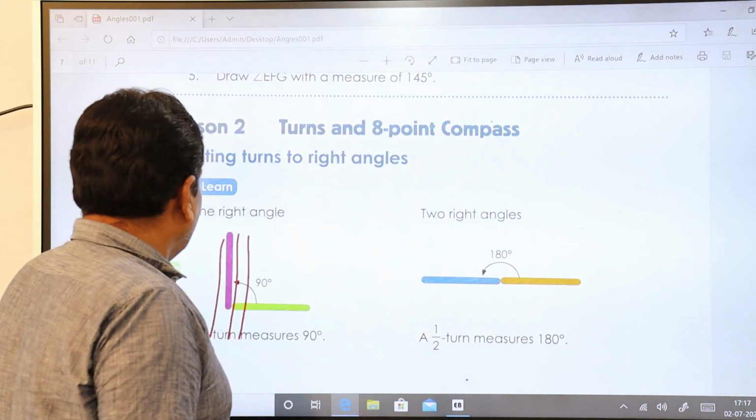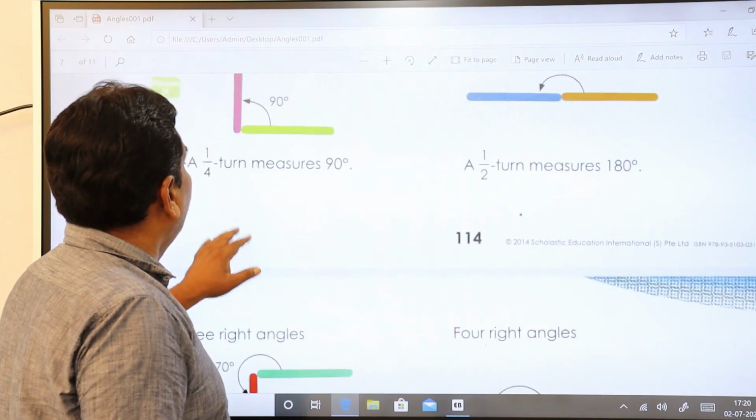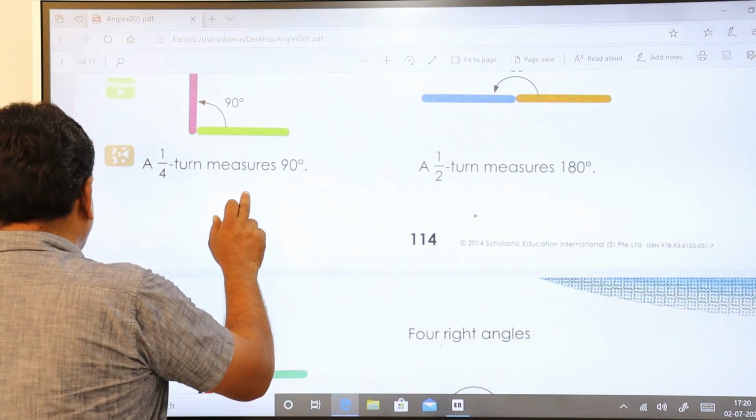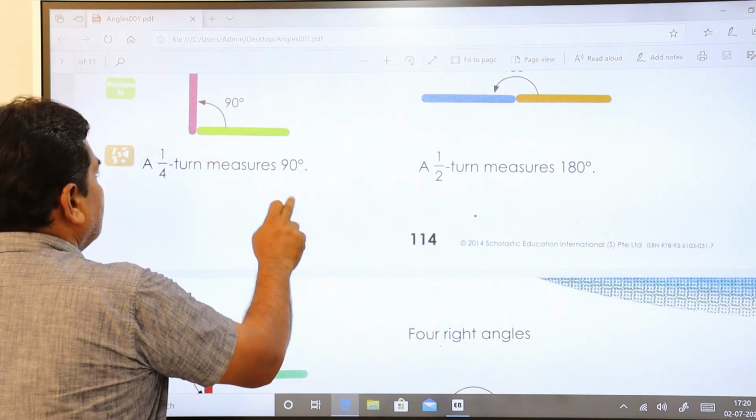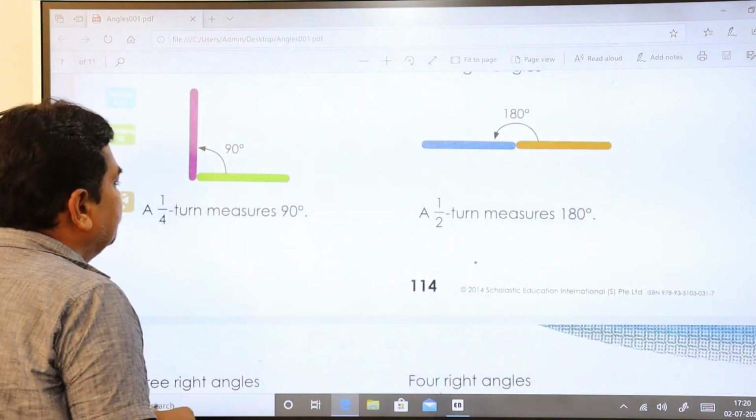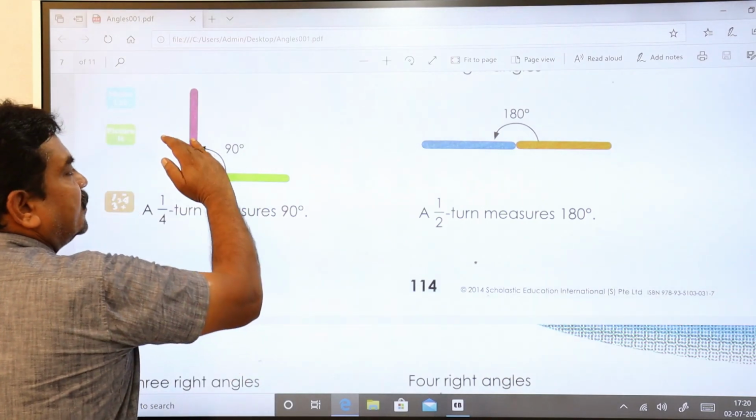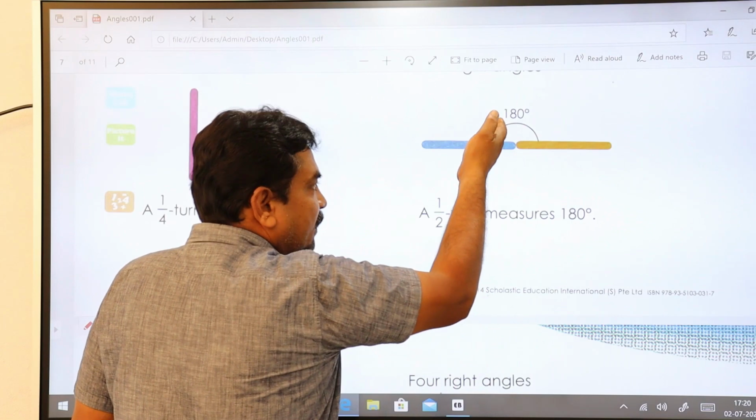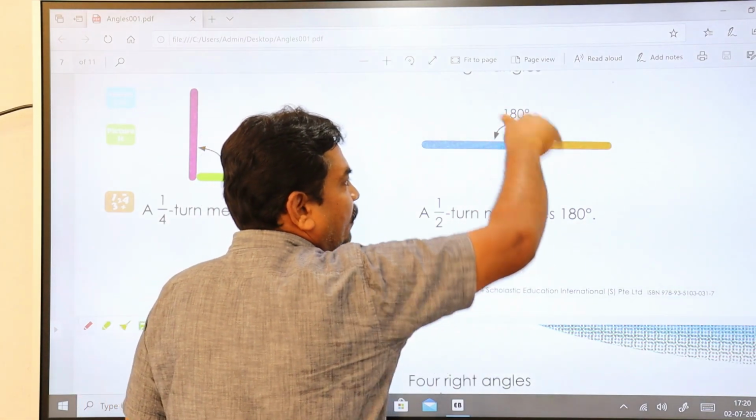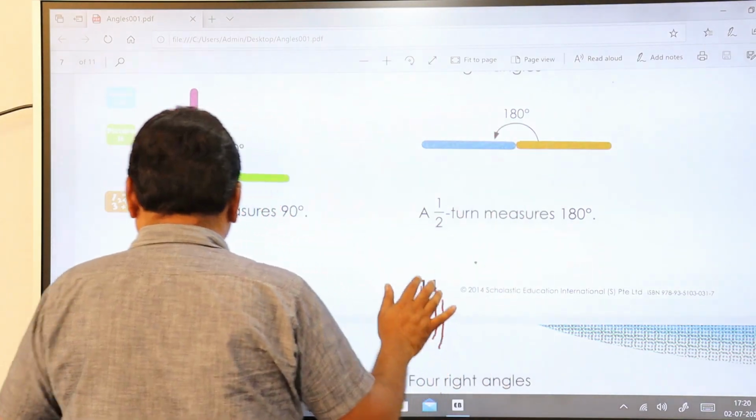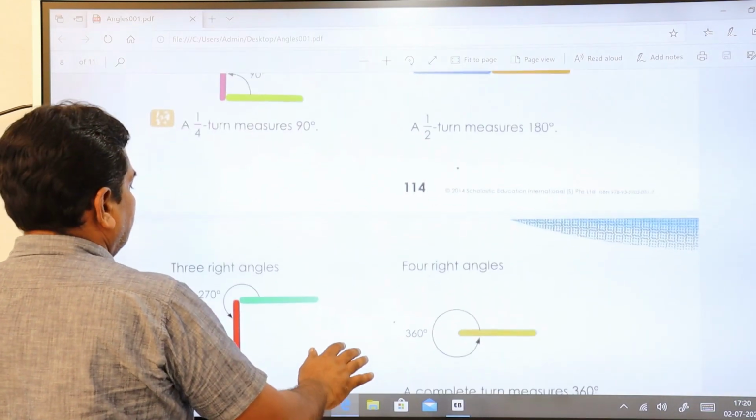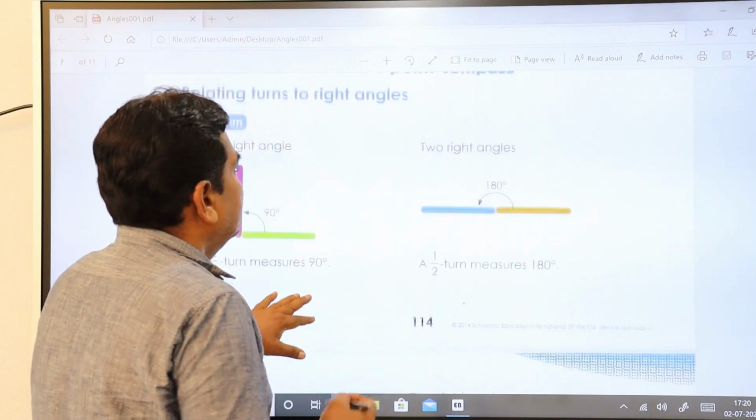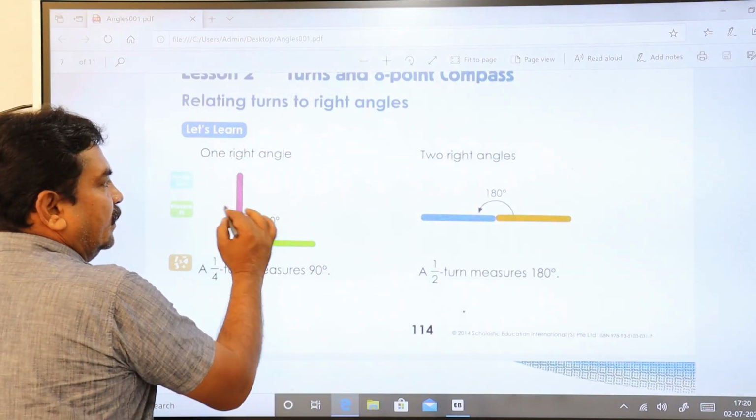So this is called a 1/4 turn. This is important because you are going to study it in detail. This is a 1/4 turn. This is a half turn. This is a 3/4 turn, and this is a complete 1 turn. Remember, let me show you here. This is 3 right angles. This is 4 right angles. This is your 1 right angle, that is 1/4.